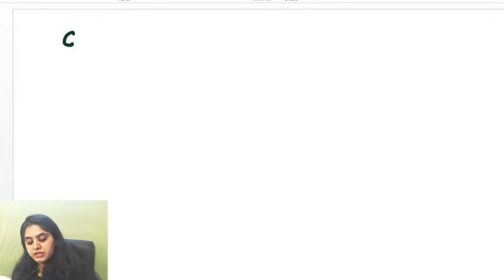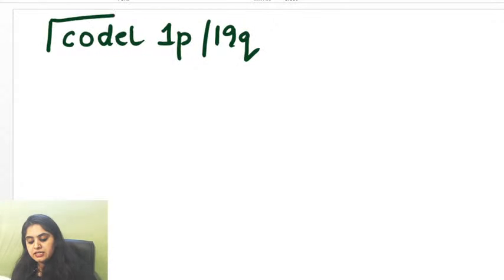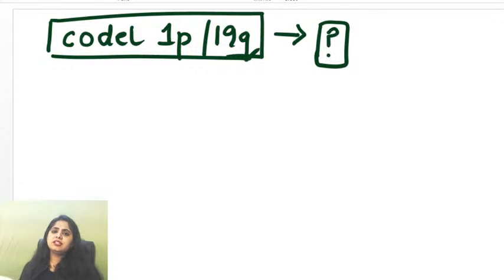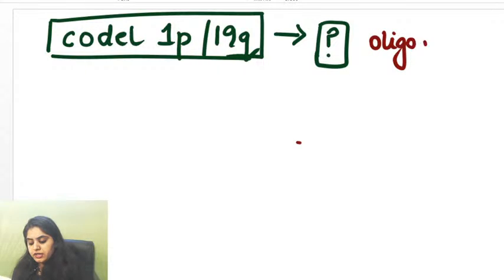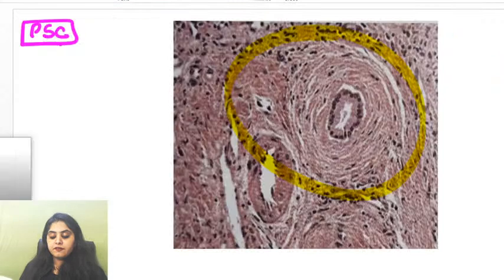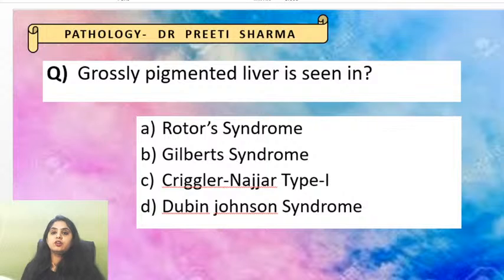Okay, one more question that was there in today's quiz, which I just put up after the class. Co-deletion 1p19q. Anyone who can tell me co-deletion 1p19q? Simple question it was. I hope everyone got it right. It was oligodendroglioma. I had just put it up as a revision because all of us had immediately discussed it in class some time back. So that is the reason that I had put it up. All of you okay with the questions? Anyone having any problem? Any confusion, guys? Last question on your way.